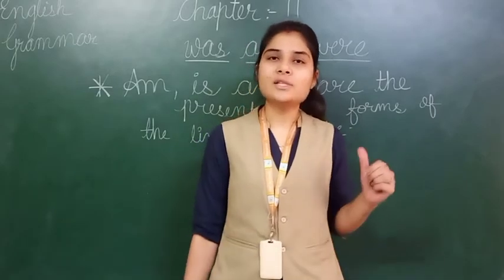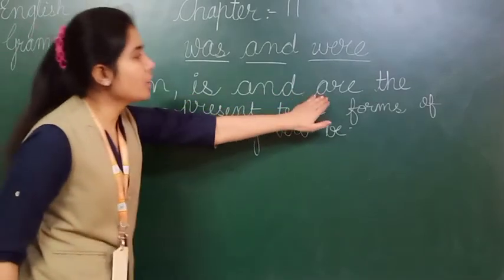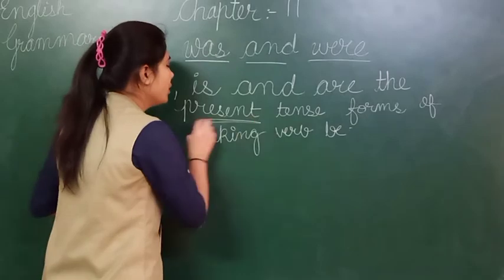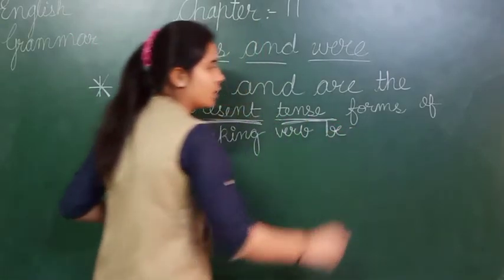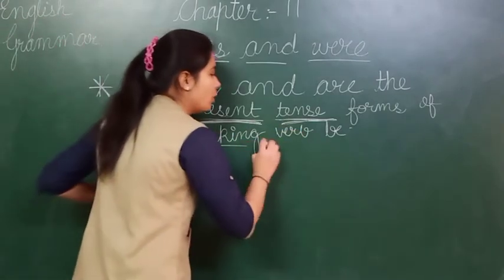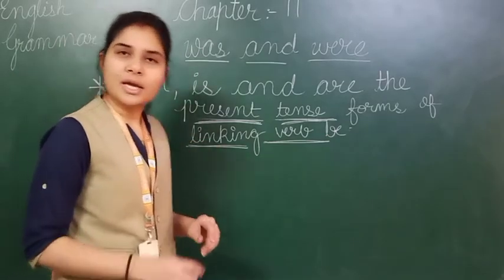Okay, now let's look onto the board what I have written. Am, is and are the present tense forms. As I told you, is, am, are present tense के लिए यूज होते हैं. Forms of the linking verb भी, as I told you, linking verb को हम helping verb भी कह सकते हैं या फिर linking verb भी कह सकते हैं.